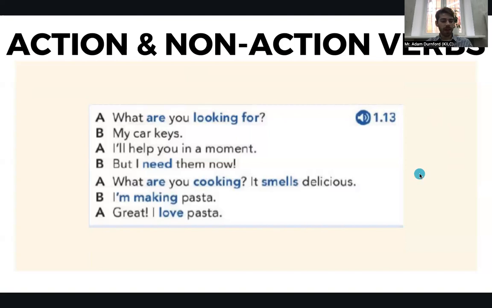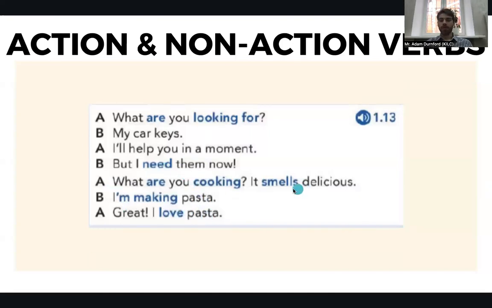Okay. And finally, here's a couple examples. What are you looking for? My car keys. I'll help you in a moment, but I need them now. So here, what are you looking for? Looking is the action, but I need them now. This is a state of being, a non-action.